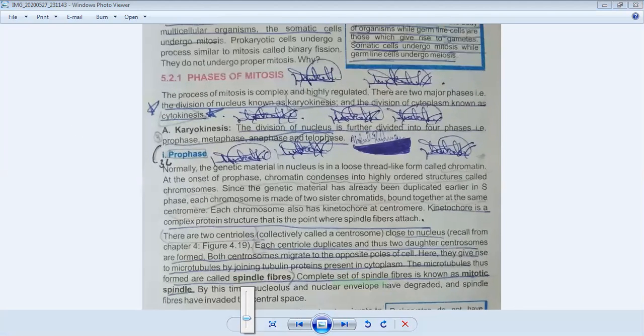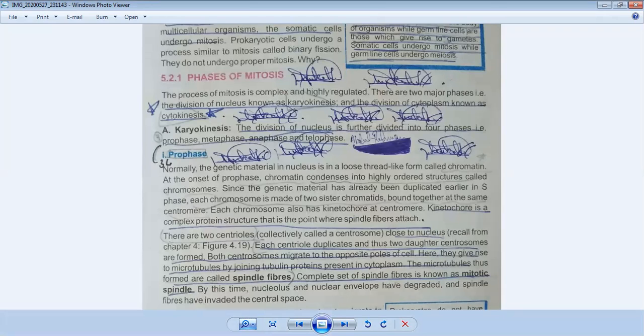Okay. There are phases of mitosis. The process of mitosis is complex and highly regulated. There are two major phases. The division of the nucleus is known as karyokinesis, and the division of the cytoplasm is known as cytokinesis. It means we can say mitosis is divided into two main stages, karyokinesis and cytokinesis.